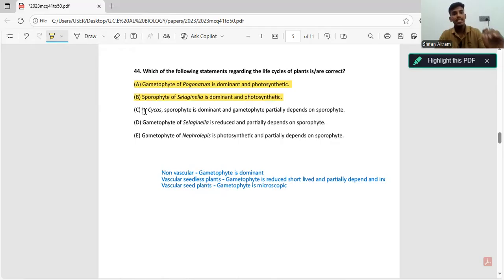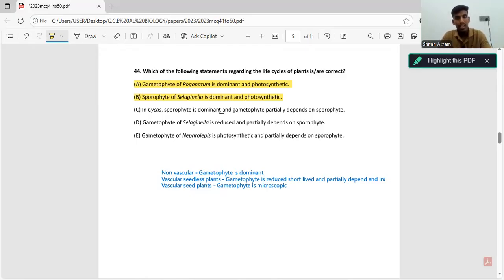Third statement, they are saying in Cycas, sporophyte is dominant and gametophyte partially depends on sporophyte. Now, Cycas belongs to Phylum Cycadophyta, right? Phylum Cycadophyta is from vascular seed plants. We know in vascular seed plants, gametophyte totally depends on sporophyte, right? Not partially depend on sporophyte. Again, this statement is wrong.